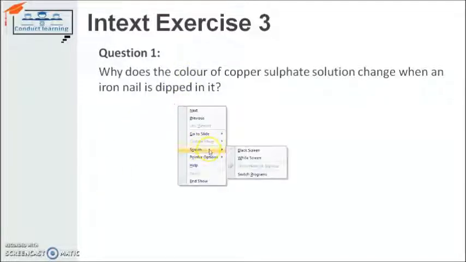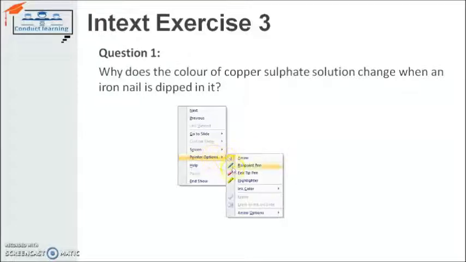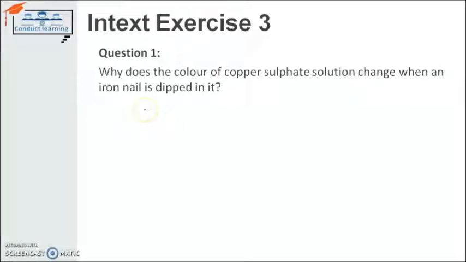First of all, we will take the chemical equation. Fe is the symbol for iron and copper sulfate is represented by CuSO4. This is the reaction which is happening, and I am writing the chemical equation for the same. There is a displacement reaction.